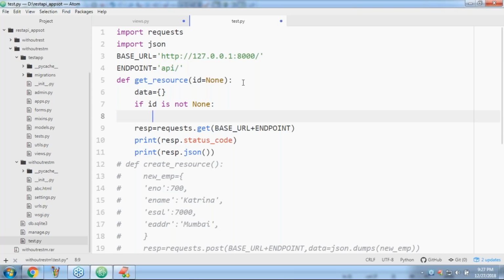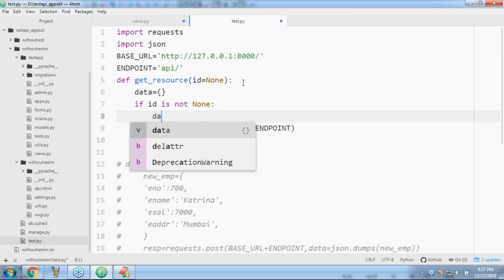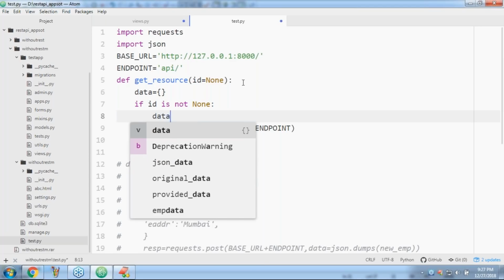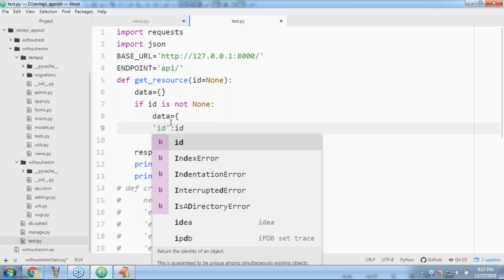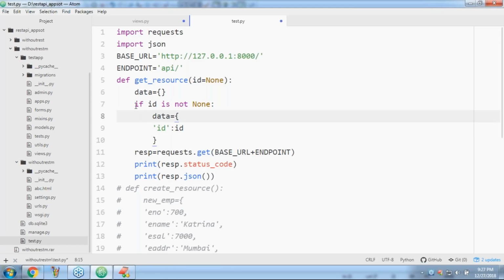So in that case, data is equal to the id I'm taking. If you are passing an ID, now your data dictionary contains one key value pair, which is this ID. If you are not passing an ID, then what is the value of data?